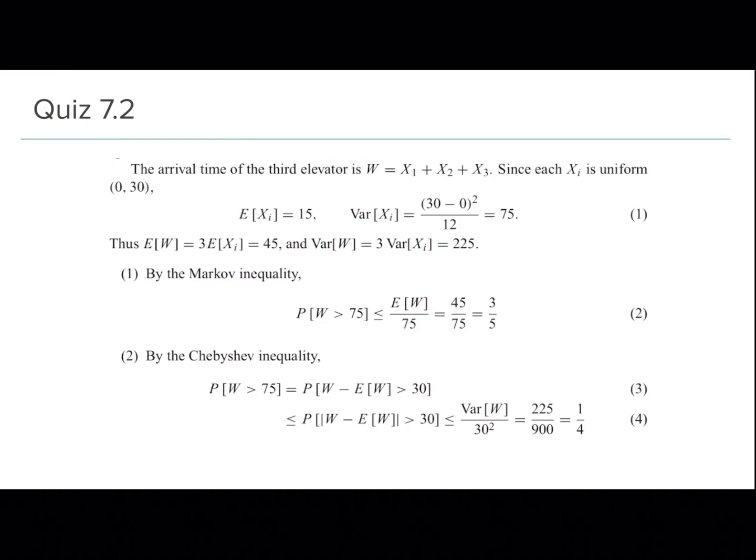So, and that will again be a non-zero term, right? Because it's the probability. So the probability that W minus E of W greater than 30 is less than or equal to the probability that mod of W minus E of W is greater than 30. Now this looks something like the LHS of Chebyshev, right? And basically this value will be less than or equal to variance of W by c square, which is 30 square, and this will be equal to 225 over 900, which is equal to 1 by 4.